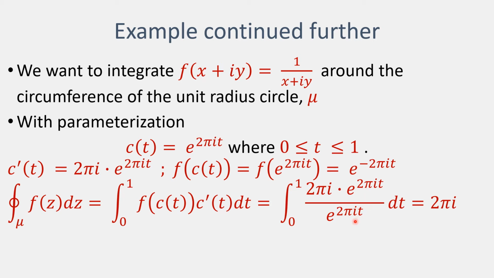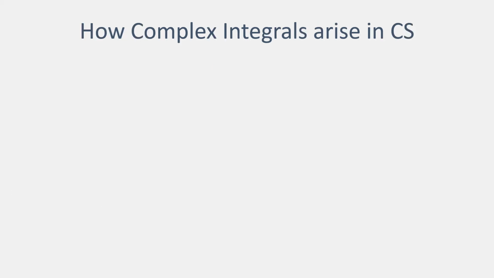These two terms cancel, and what we are left with is that when we are integrating this function around a circle with unit radius, the outcome is 2 multiplied by pi multiplied by i.